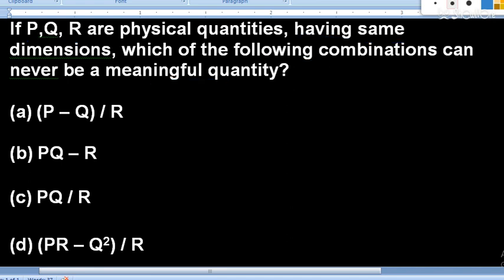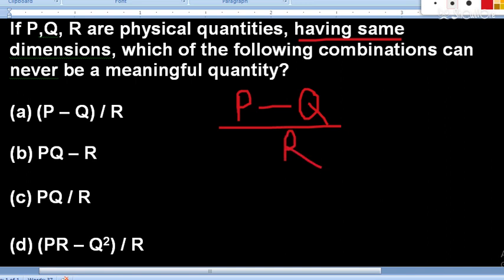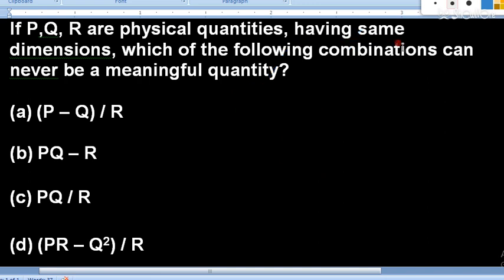In this question, students, you can see P, Q, R have the same dimensions. So P minus Q is possible. Yes, we can perform this operation and we can divide it by R also, because P and Q have the same dimensions. So we can subtract the physical quantity Q from physical quantity P. So option number A is possible.